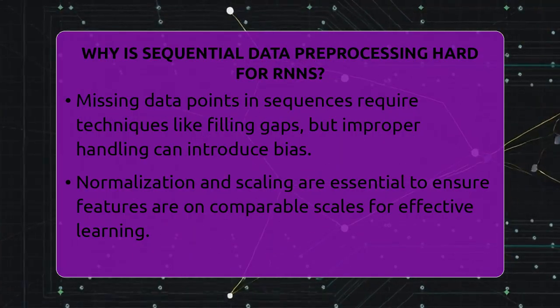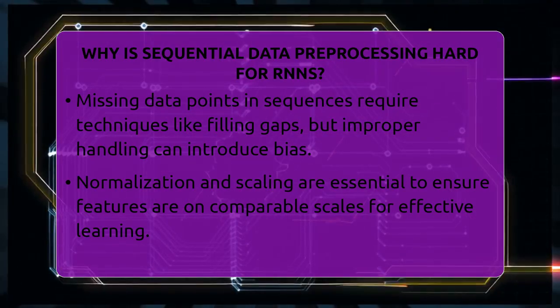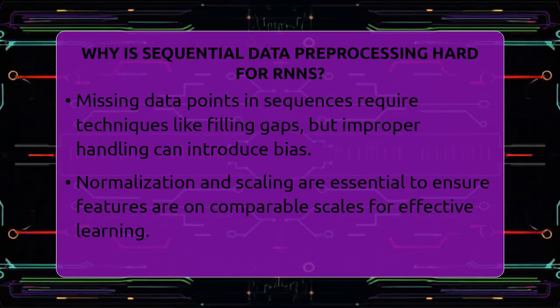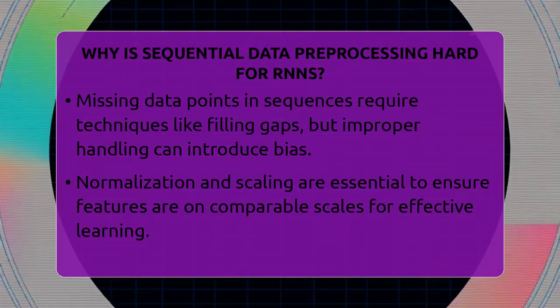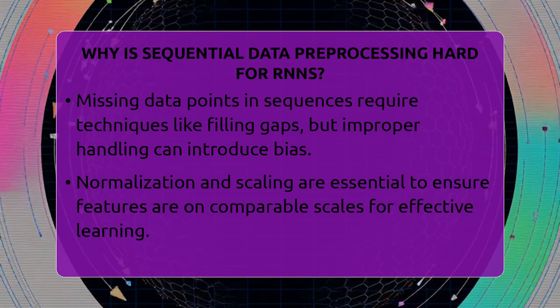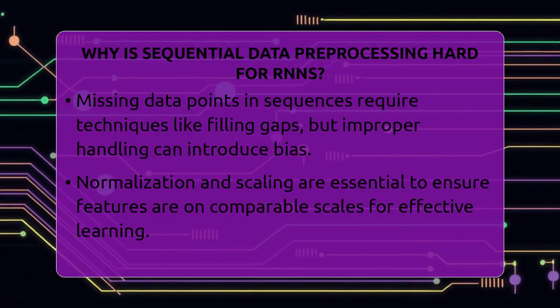Normalization and scaling are also key. Since RNNs process data step by step, features need to be on similar scales. If one feature is much larger than others, it can dominate the learning process. Normalizing helps keep all features balanced, but doing this correctly for sequences can be tricky.